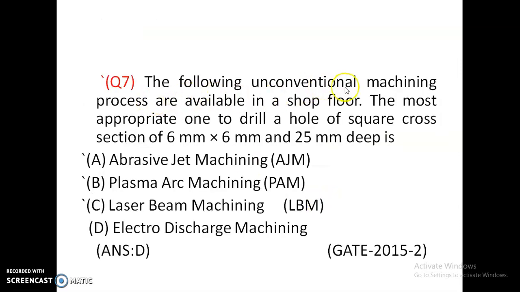The following unconventional machining processes are available in a shop floor. The most appropriate one to drill a hole of square cross section of 6 mm by 6 mm and 25 mm deep is: abrasive jet machining, plasma arc machining, laser beam machining, or electro discharge machining. To drill a hole of this cross section, large holes can be made by electrical discharge machining, EDM. Option D is correct.